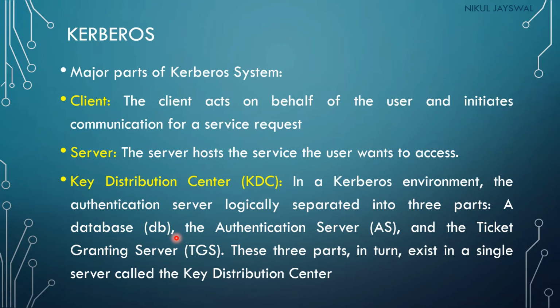Whenever any client requests a service from the server, the information will be checked in the database to see whether the client is an authenticated user or not. If the client is an authenticated user, then the authentication server will grant the client permission to use the services. So all three parts exist in a single server called the key distribution center.